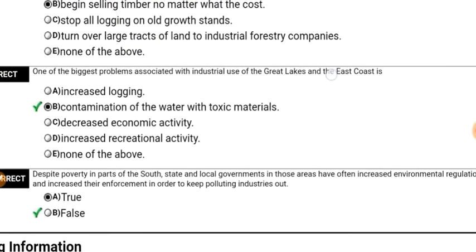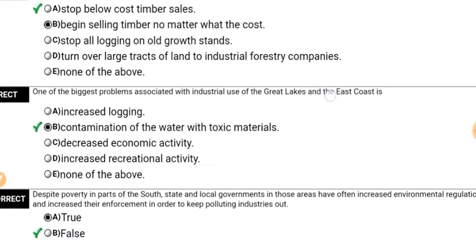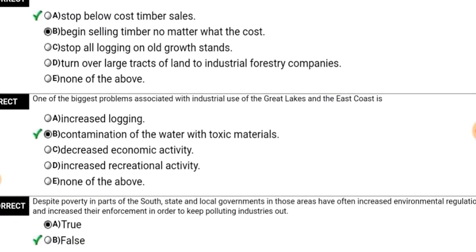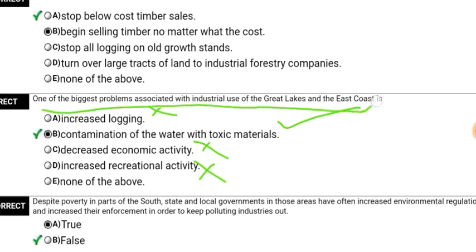Next, one of the biggest problems associated with industrial use of the Great Lakes and the East Coast is contamination of the water with toxic material. Yes. Increased logging? No. Decreased economic activities? No. Increased recreational activity? No. So the right answer is contamination of the water with toxic material. So one of the biggest problems associated with the industrial use of the Great Lakes and the East Coast is contamination of the water with toxic materials.